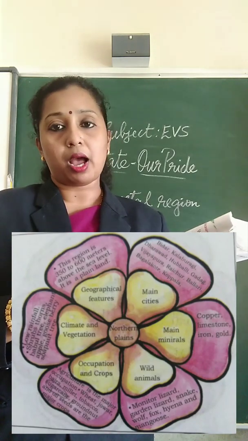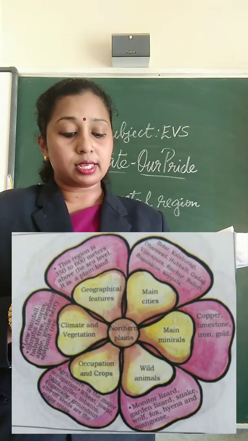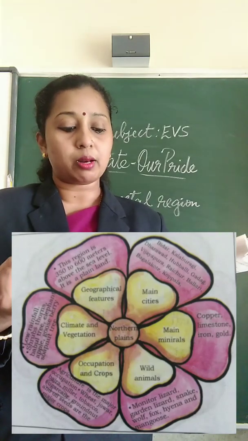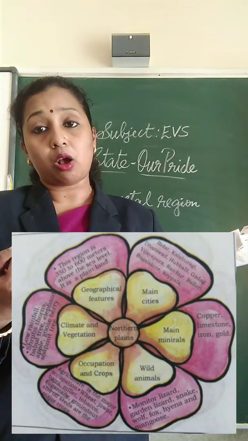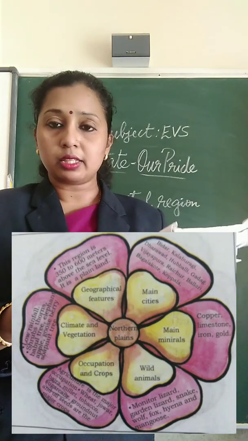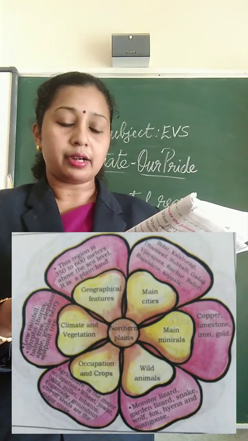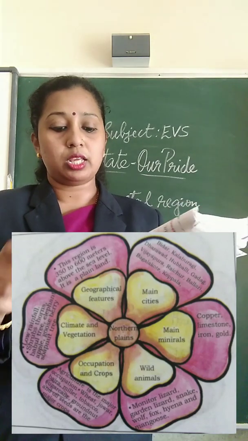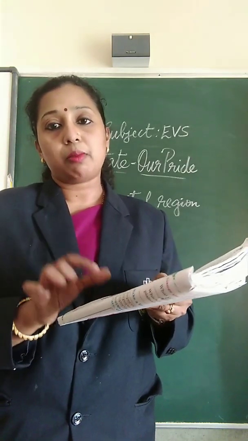Then wheat, jowar, bajra, millet, tobacco, sugarcane, groundnut and oil seeds are the major crops. Then the wild animals you can see in the northern plains are monitor lizard, garden lizard, snake, wolf, fox, hyena and mongoose. So this is about the northern plains.